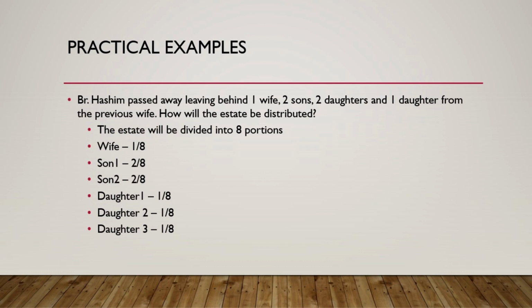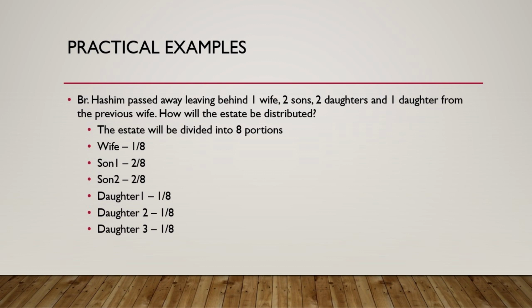So, he left behind 1 wife, 2 sons, 2 daughters, and 1 daughter from the previous wife. How will the estate be distributed? Wife will get 1/8. Why? Because there are sons and daughters. He had brothers also. We haven't mentioned brothers here. Brothers and sisters also not mentioned here because they will not inherit in the presence of the children.